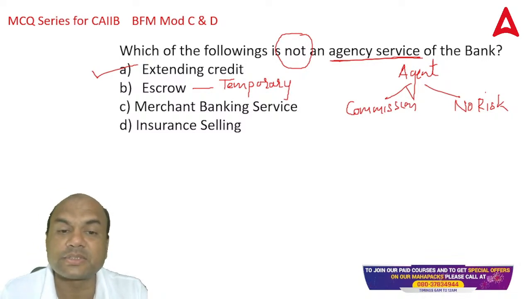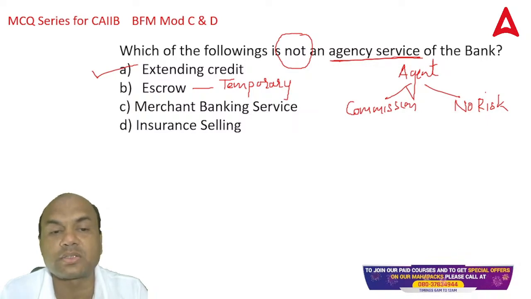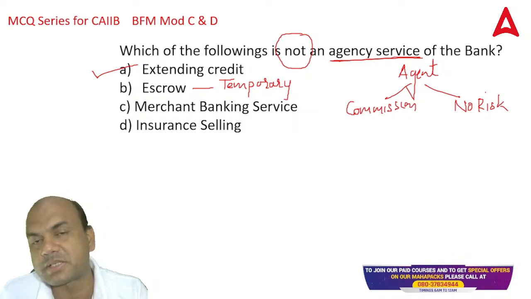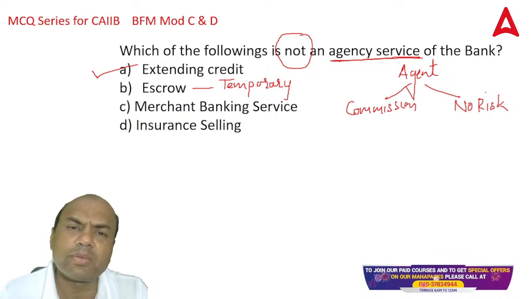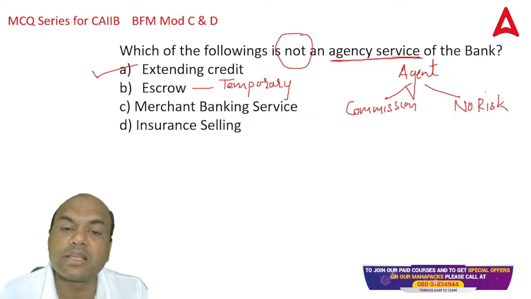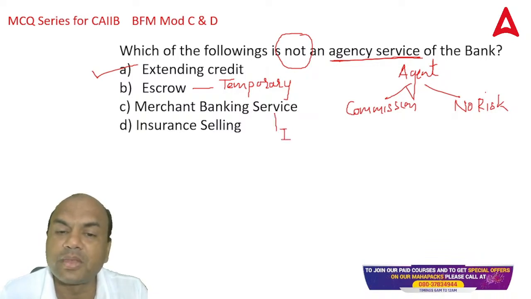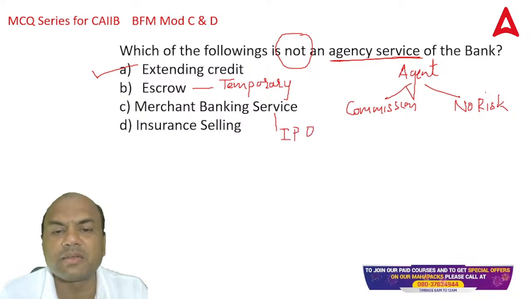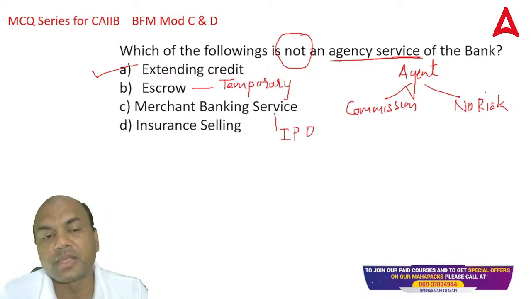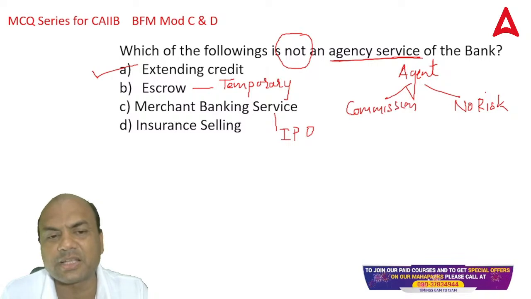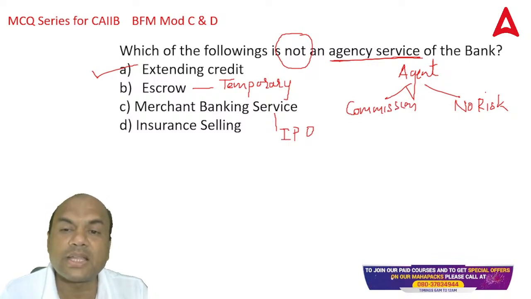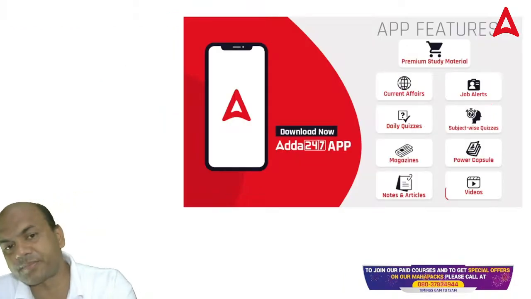Merchant banking services. So this is also an agency service. Your bank gets a commission. Where do we get merchant banking services? We generally give this in IPO. It doesn't come to you at a retail level. It goes at a corporate level. Insurance selling. This comes to you. You also do the same thing, right? So not an agency service is extending credit.